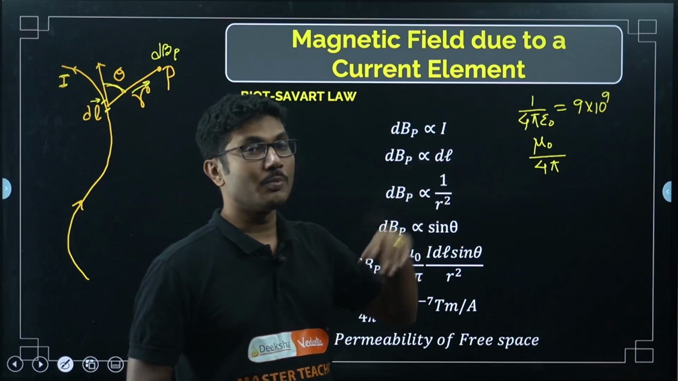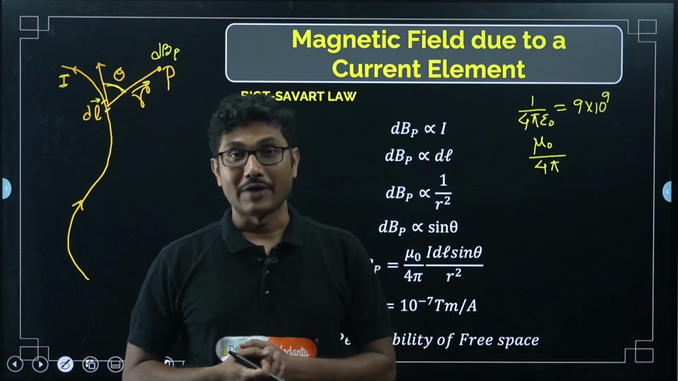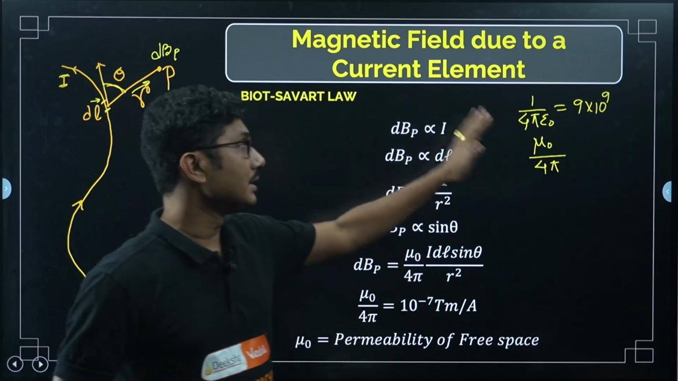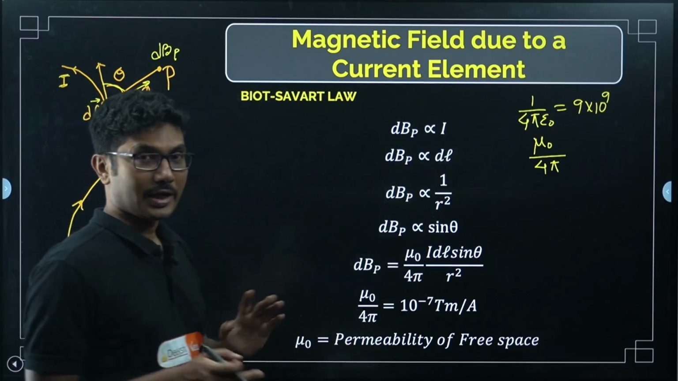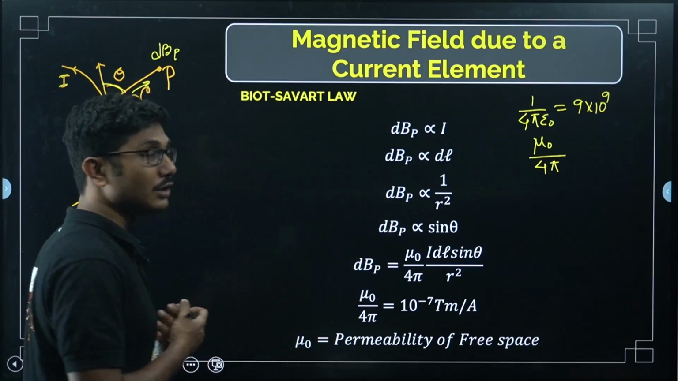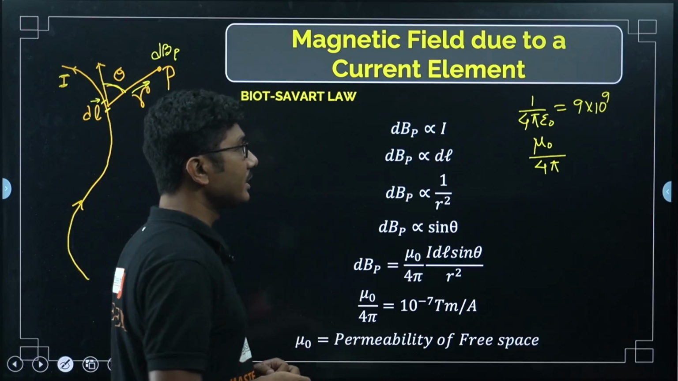So it measures how much electric field can pass through vacuum. Here, how much magnetic field can pass through vacuum. Basically, here also we assume the medium is vacuum. There is nothing there. If a medium is present, this equation becomes a little complicated. That we will study a little bit in our next chapter, not in this chapter.